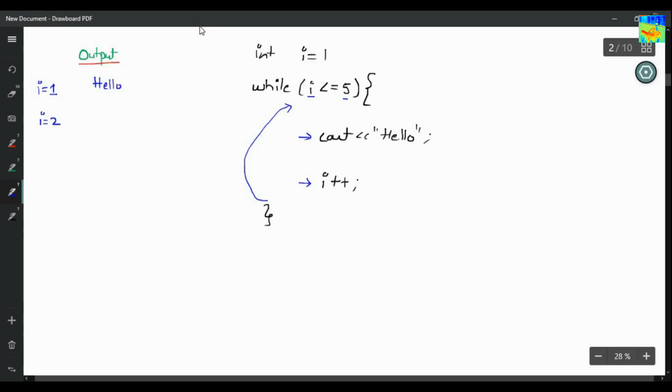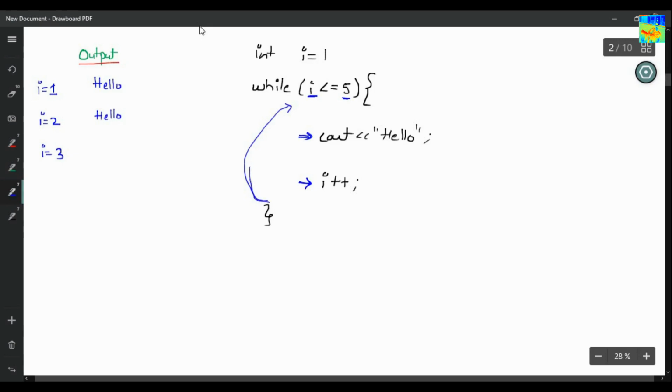Now you will check the condition again. Is 2 less than or equals to 5? Yes, the condition is true. You will again print hello. So hello will be printed again. Now you will increase the value of I by 1. So the new value of I is 3.